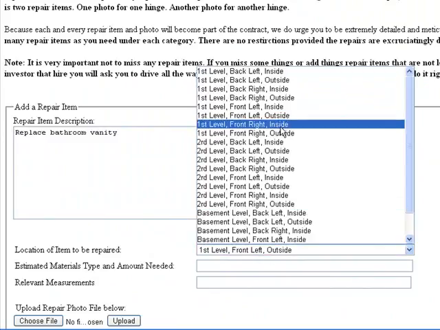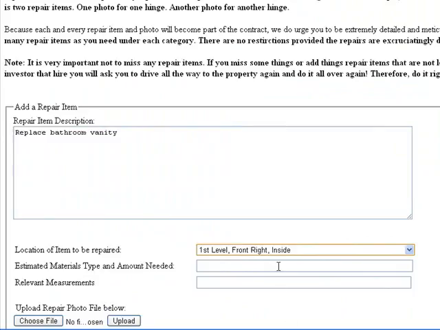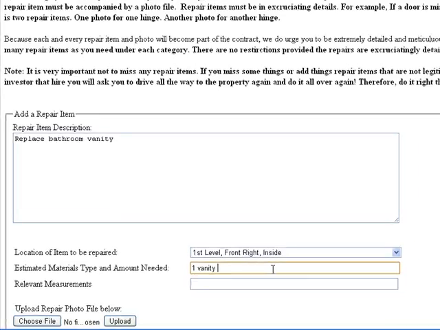In this case, it's inside the house, first level, front right. And we'll give it the exact estimated material type and amount needed. That's one vanity.